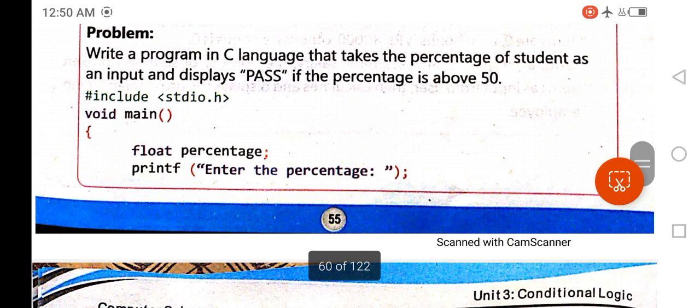Here is another example in front of you. This is a very simple example, and it can be asked as a short question in your board exams. Write a program in C language that takes the percentage of students as an input and displays pass if the percentage is above 50. So inside the main function, a variable percentage of float data type is declared.